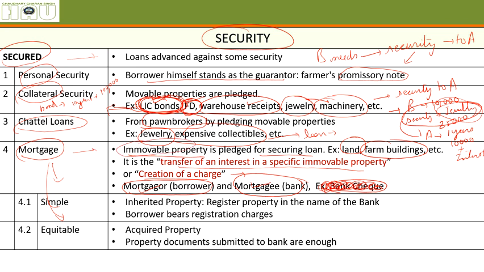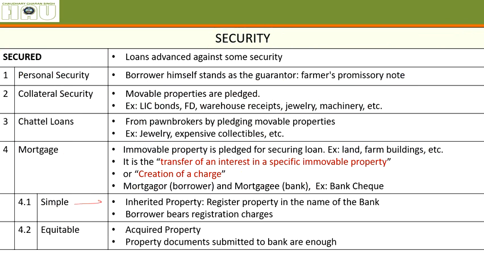Immovable property is pledged for getting a loan. Immovable property, land, farm buildings, it is essentially a transfer of interest in a specific immovable property, or you can call it a creation of charge. Mortgager is who is getting the loan, mortgagee is who is giving the loan. There are two types of mortgages: simple mortgage and equitable mortgage.